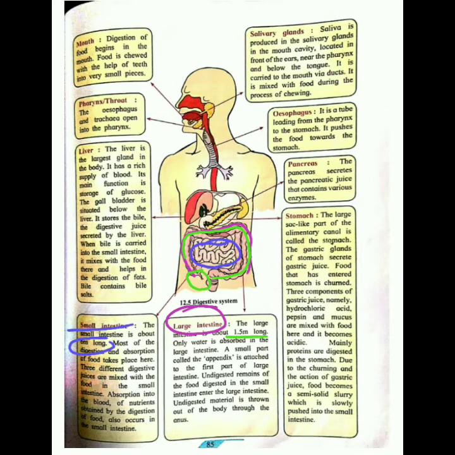Further, the undigested food goes through the rectum towards the anus, and then it is eliminated from our body, means removed from our body. So here the digestion process stops. So the digestion process started from the mouth up to the large intestine, rectum and anus.